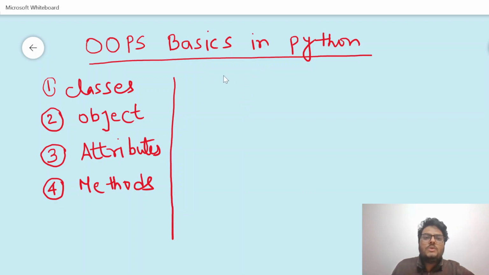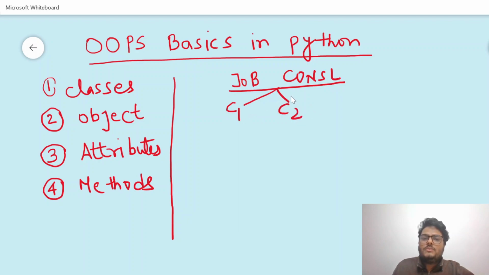First thing, guys, we will understand with a scenario. Suppose you are working in a job consultancy firm. Your job is that you have different clients, client 1, client 2, client 3, and there can be n clients.